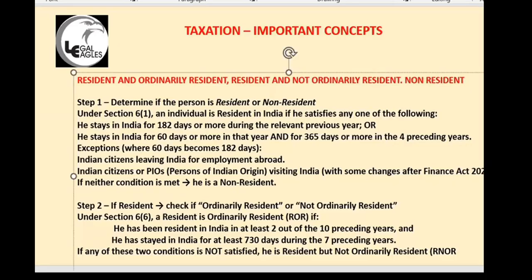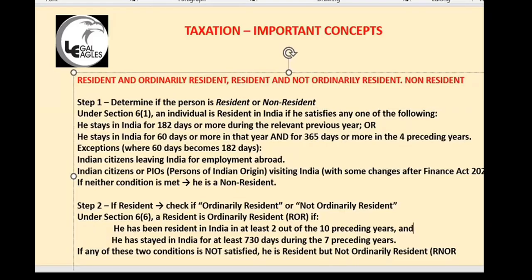So then the second condition will come. He has been resident in India in at least 2 out of 10 preceding years. Let us take only one condition. You are there in India for 182 days last year, and you are a resident of India for at least 2 out of the last 10 years.